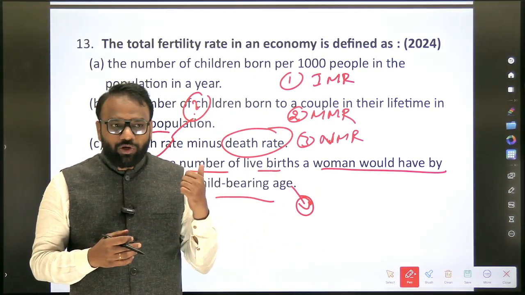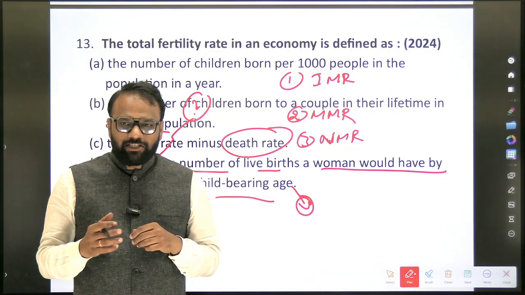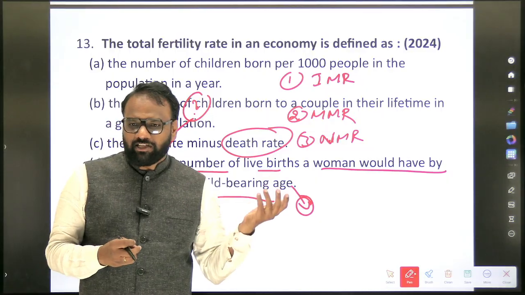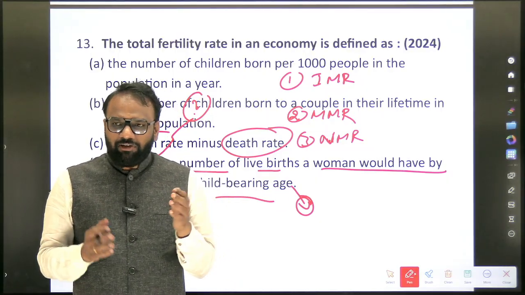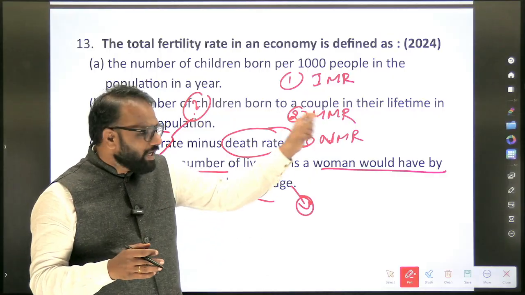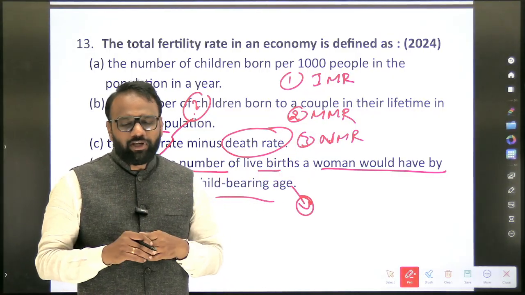So what is the total fertility rate in India? The replacement rate is exactly 2.1, but in India it is less than 2, as per the National Family Health Survey. So in prelims, whether they'll ask or not, the chances are very rare. But still, I'll urge you to write down the values, and these values which we are writing should be a recent value.